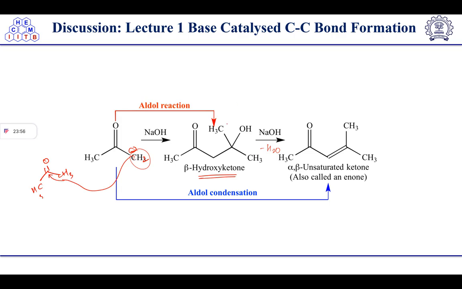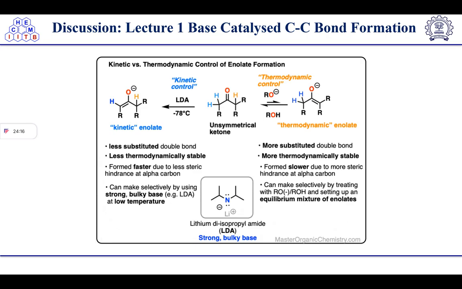But after this, as we again have base, it will abstract the proton, and water elimination will take place, and it will result in an alpha beta unsaturated ketone, which is also called an enone, and this reaction is known as aldol condensation. So there is a difference between aldol reaction and condensation. Then we discussed the kinetic versus thermodynamic control of enolate formation.